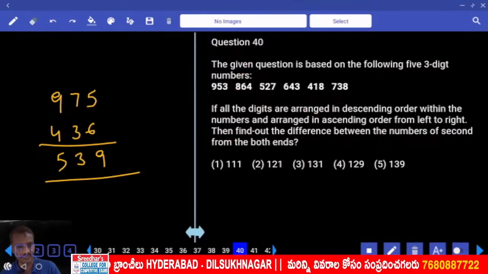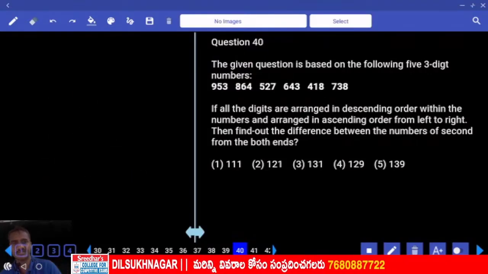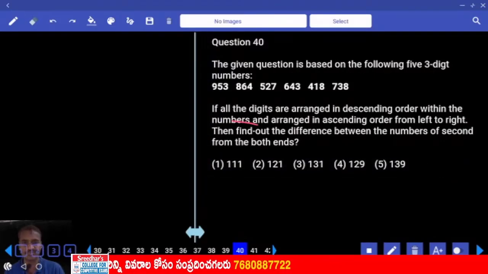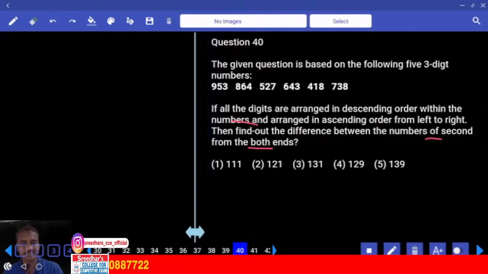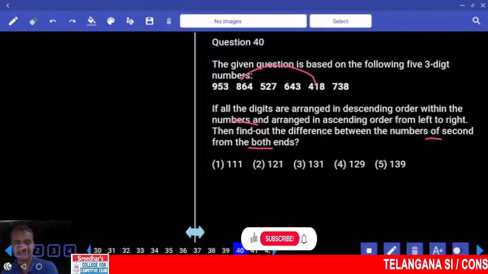And finally 14. All the digits are arranged in descending order. Digits are arranged in the descending order within the number, and arranged in ascending order from left to right. Then find out the difference between the numbers second from both the ends. Second from both the ends means you need to work out only on these two. The digits are arranged in the descending order.